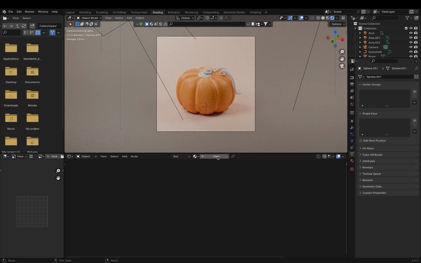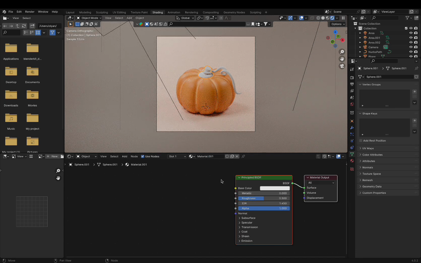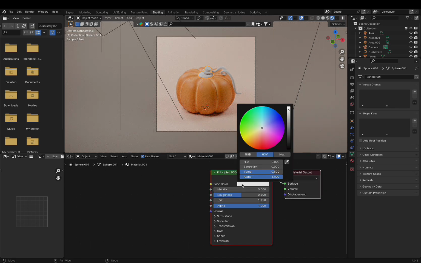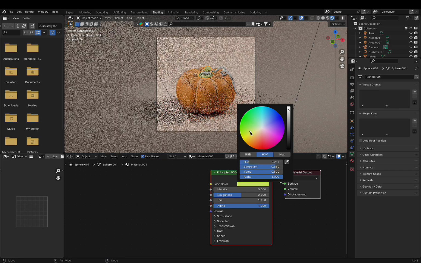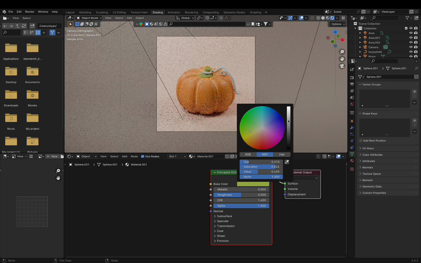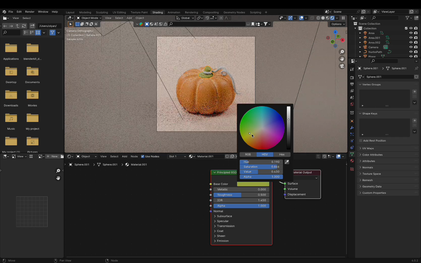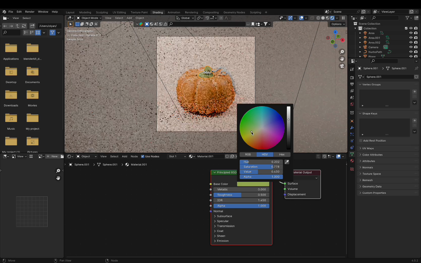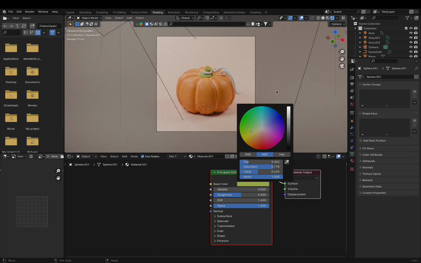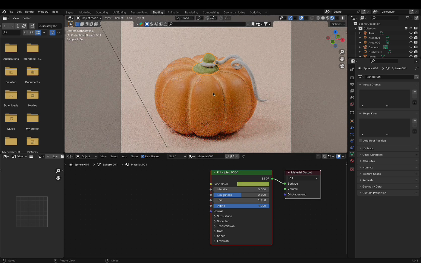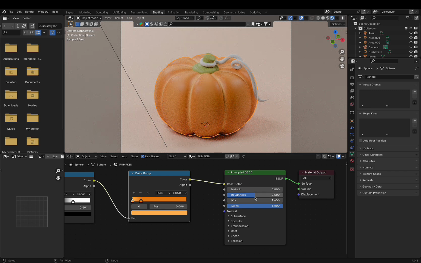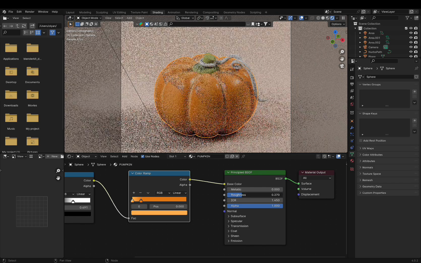Next, let's pick a green color for our pumpkin. By the way, let's reduce the roughness a bit for a shinier effect, and adjust the smoothness. Now we have this pumpkin.